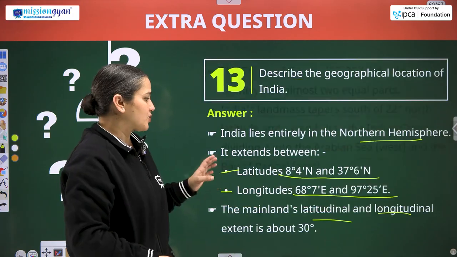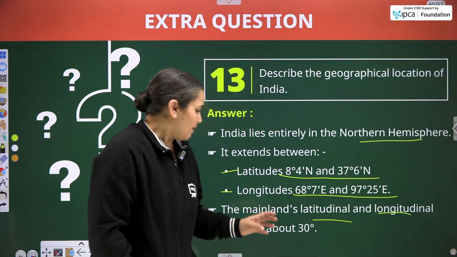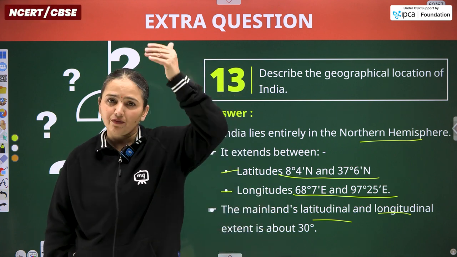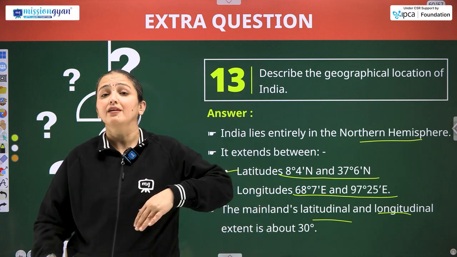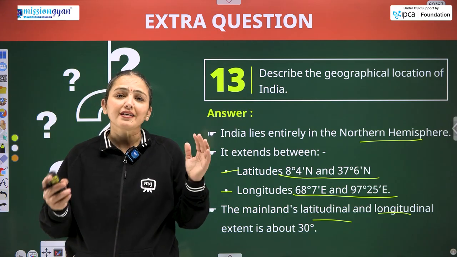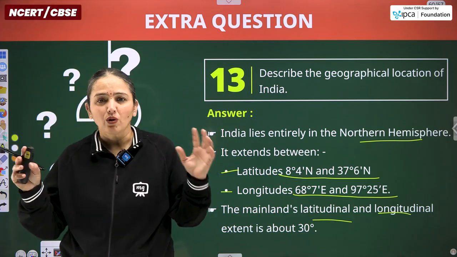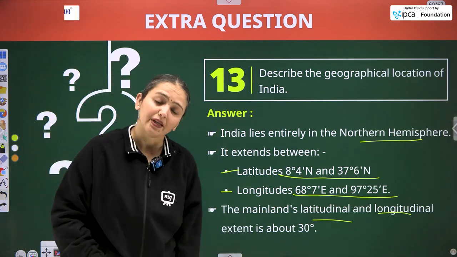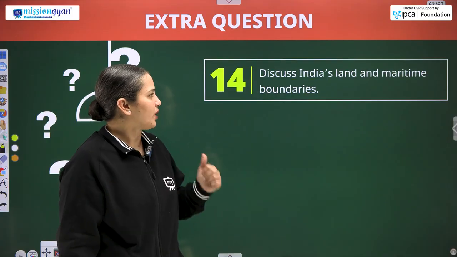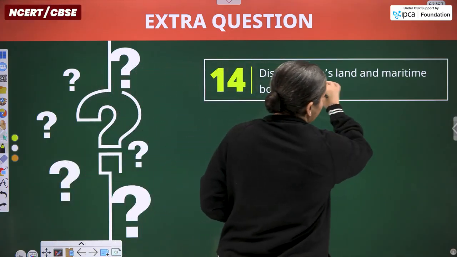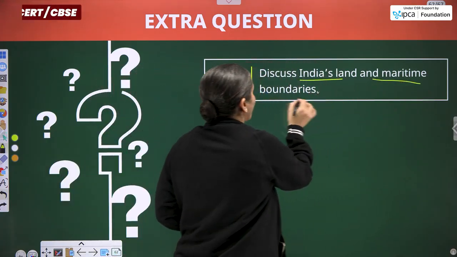If you look at the map, from north to south it looks quite lengthy compared to east and west, although the difference is of 30° only.